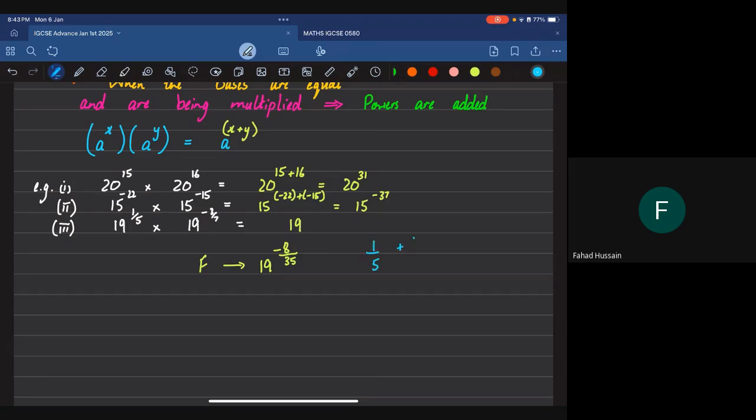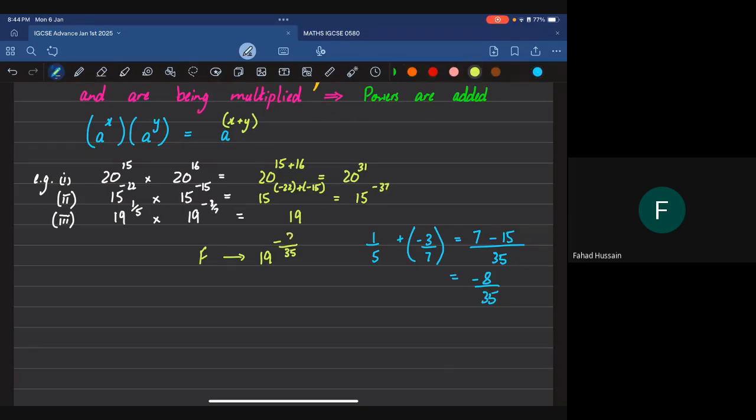So it's 1 over 5 minus 3 over 7. I have to take the LCM. It's going to be 7 minus 15 over 35, which is minus 8 over 35.